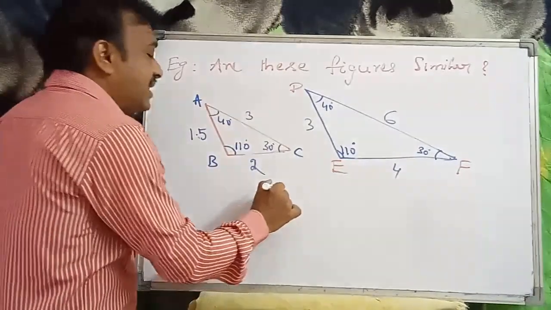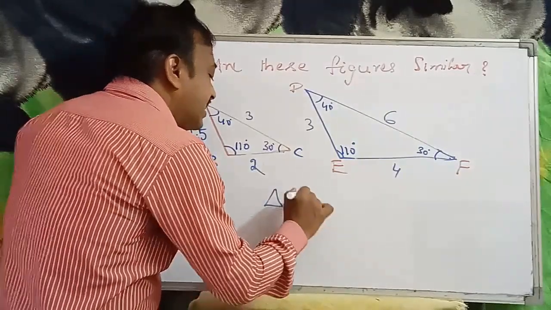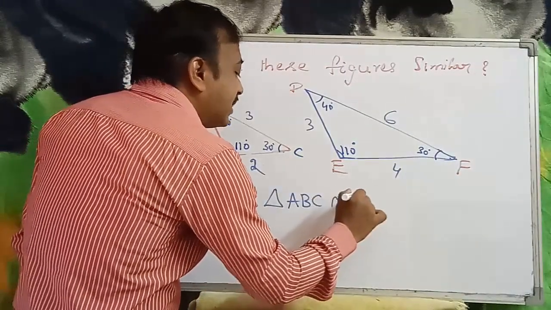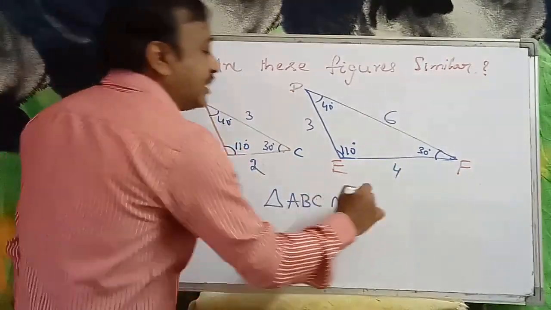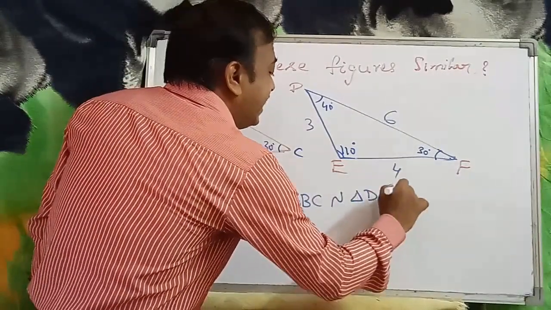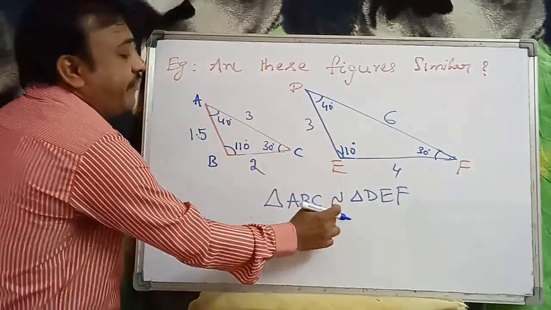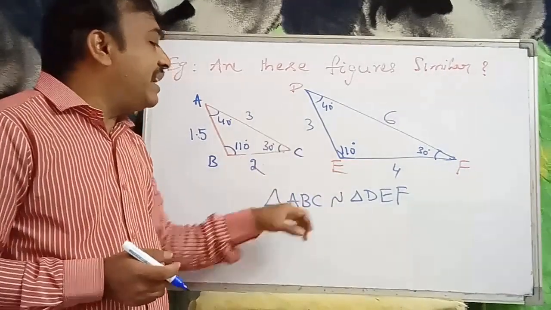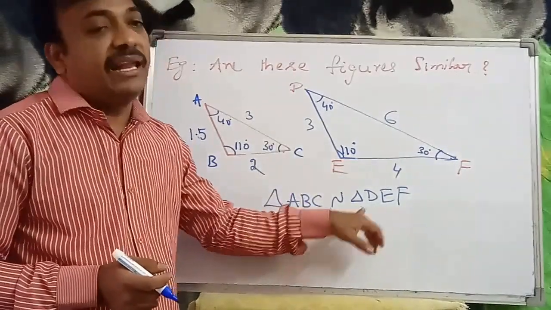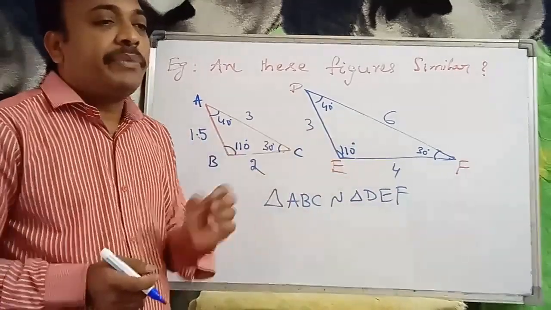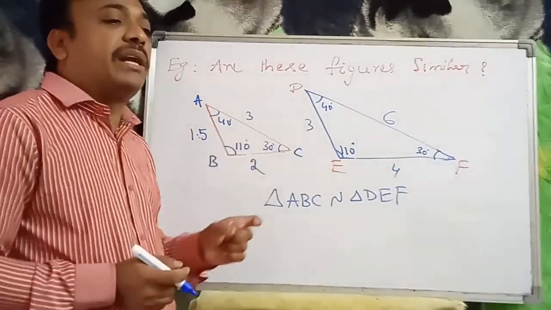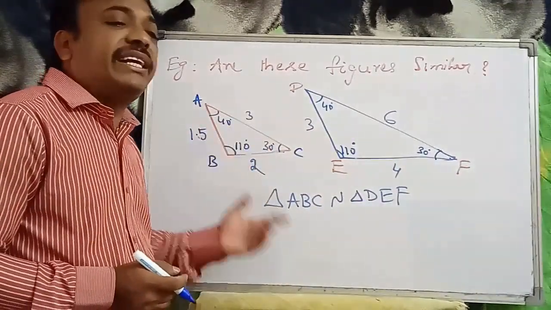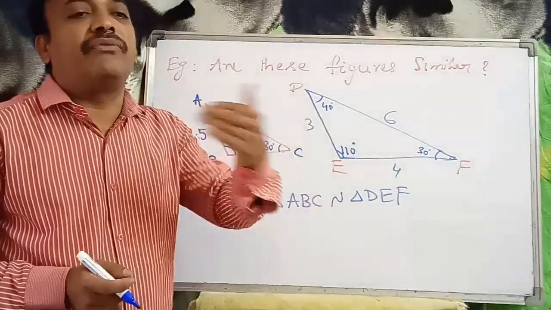How to mention that similarity? Triangle ABC is similar to triangle DEF. This is the symbol for similar. In this, it is very important how we are pronouncing, how we are starting the name of the triangle and how we are finishing it.